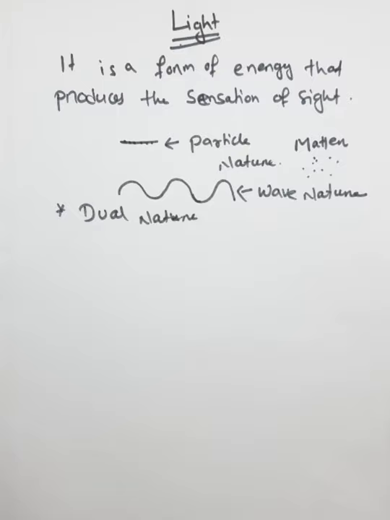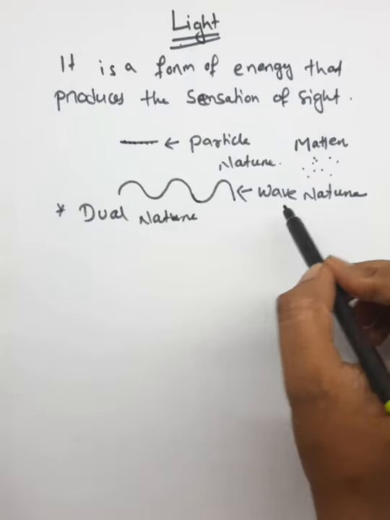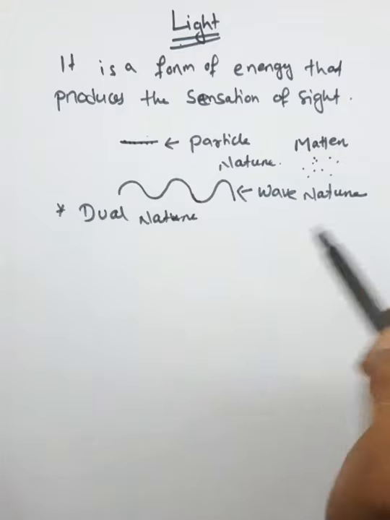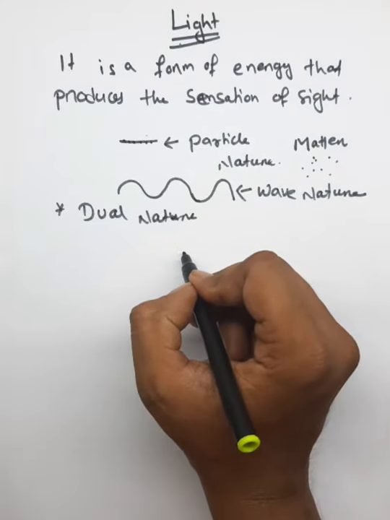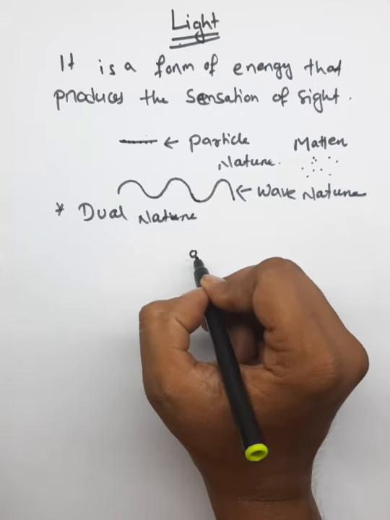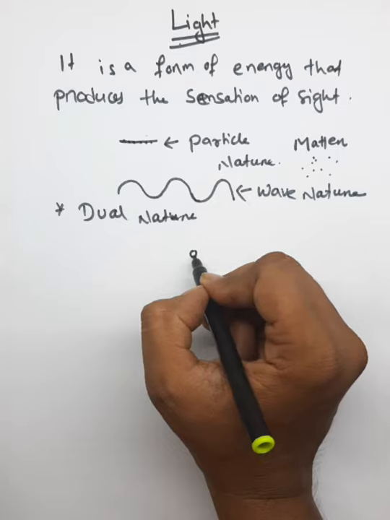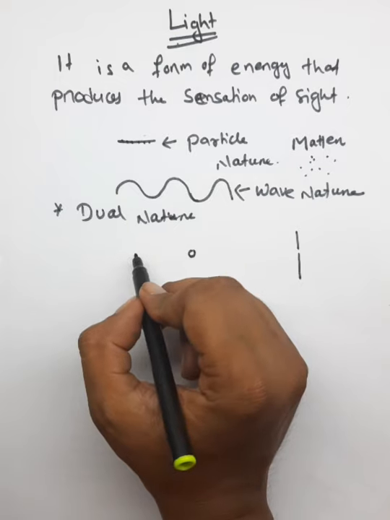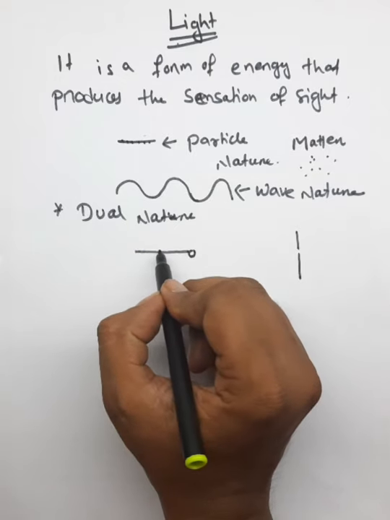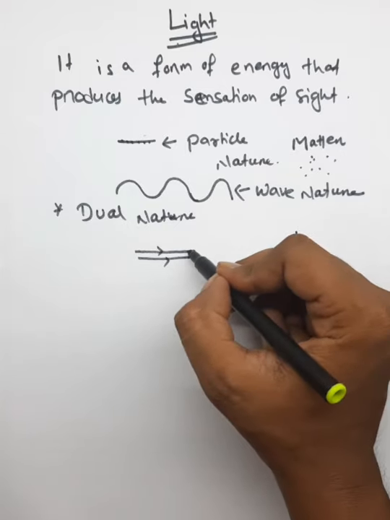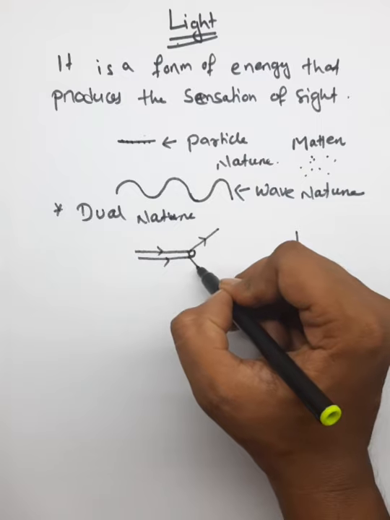Why was this wave nature discovered? Because there are so many phenomena which we cannot explain when we consider only the particle nature of light. For example, there is a phenomenon known as diffraction. So what is diffraction? If this is a very small object, or this may be an opening, a small hole, if light comes like this, then light will bend around the corners.